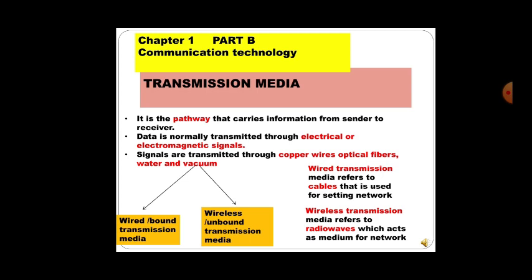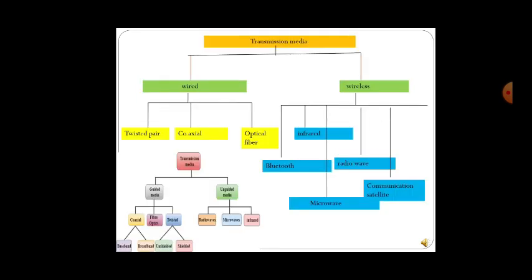So again, the transmission media is divided into two things, that is wired or bound transmission and wireless or unbound transmission. Wired transmission media refers to the cables that are used for setting up a network. Wireless transmission media refers to the radio waves which act as a medium for the network. So it is classified into two types, wired transmission and wireless transmission.